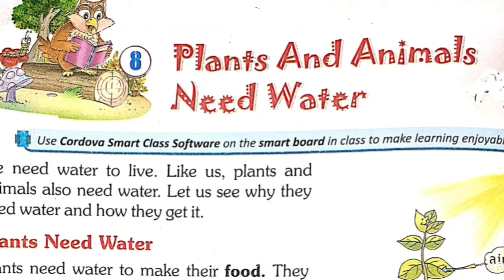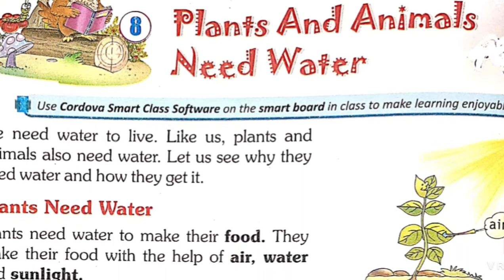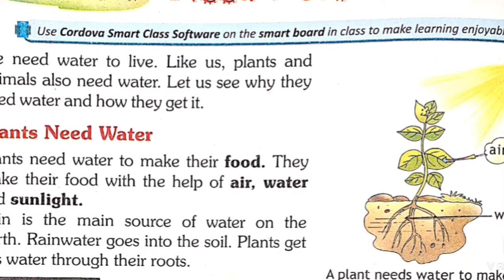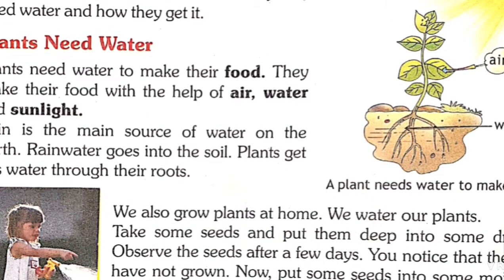Today we will revise lesson number 8. Plants and animals need water. Yes, this is true that like us, plants and animals also need water. But they need a small amount of water, because we need water for different uses like washing clothes, cleaning the house and so on. So they need water. Now in this chapter we will read why they need water and how they get it. First, plants need water.